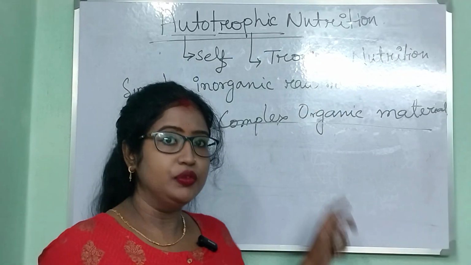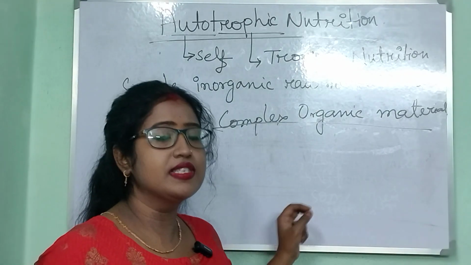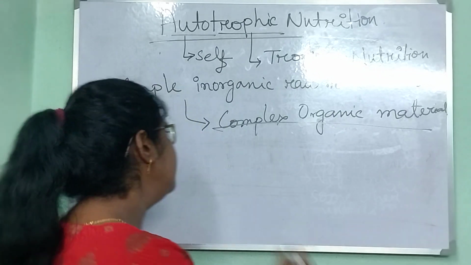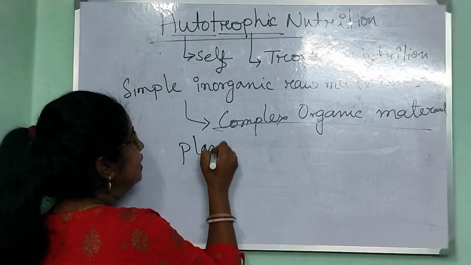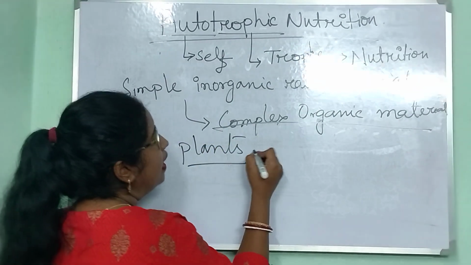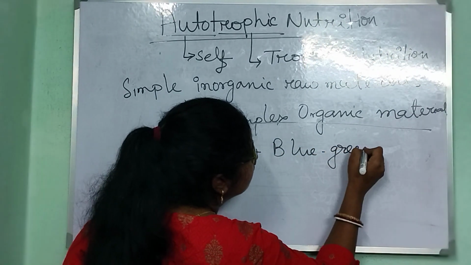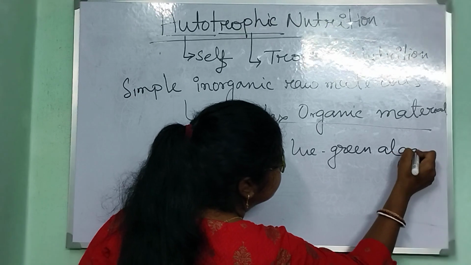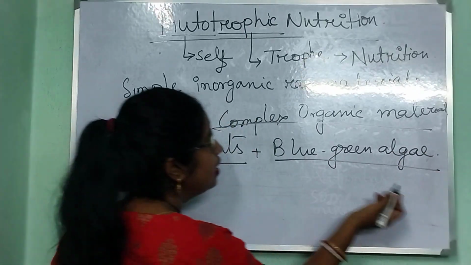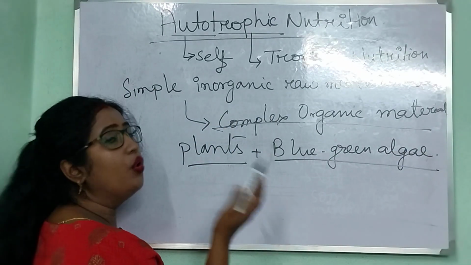This type of nutrition is exhibited mainly by plants, all the green plants and blue-green algae. So these are the two examples of autotrophs.